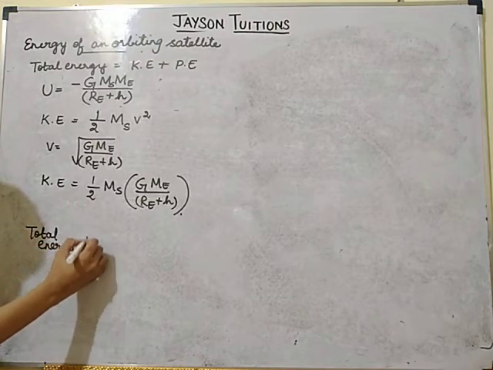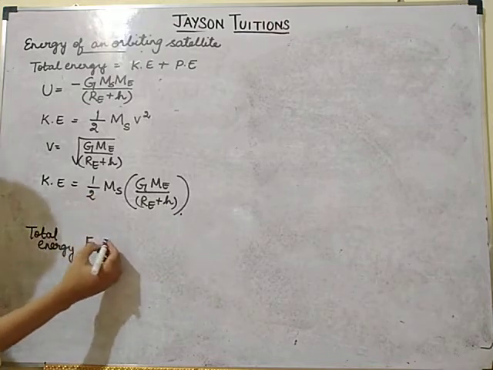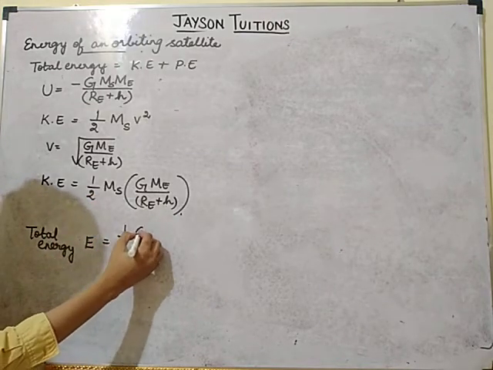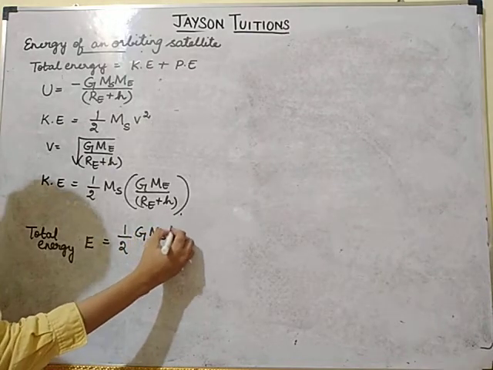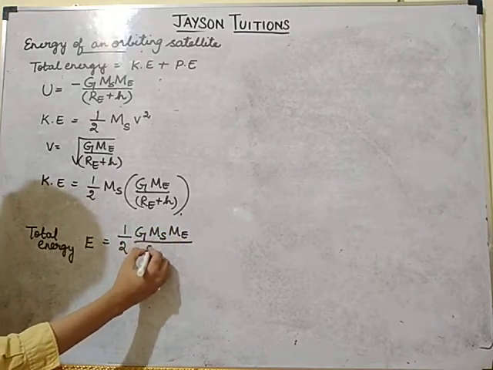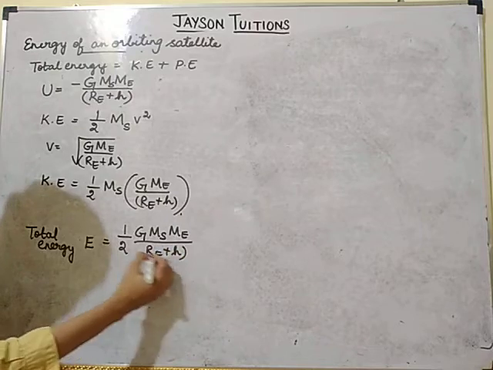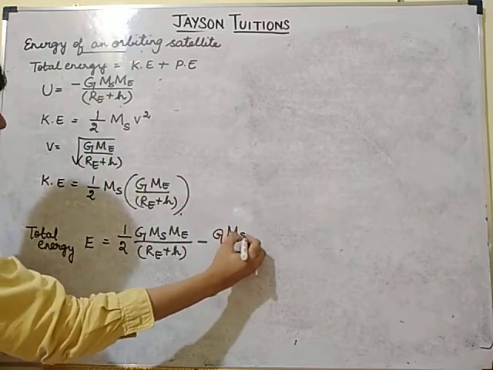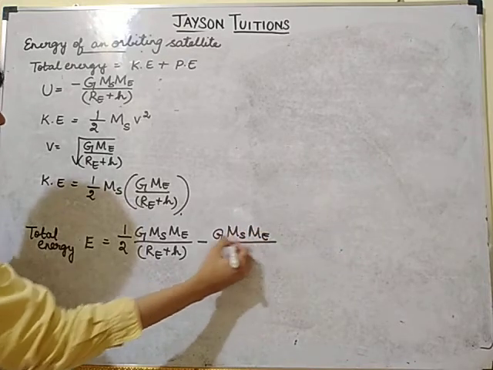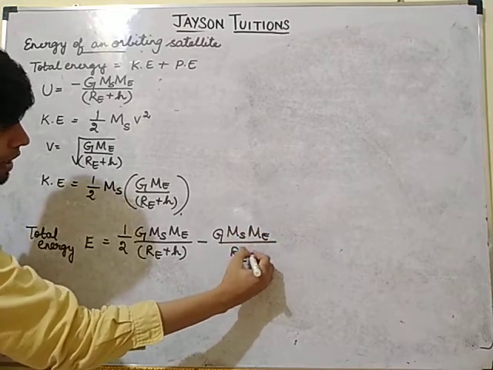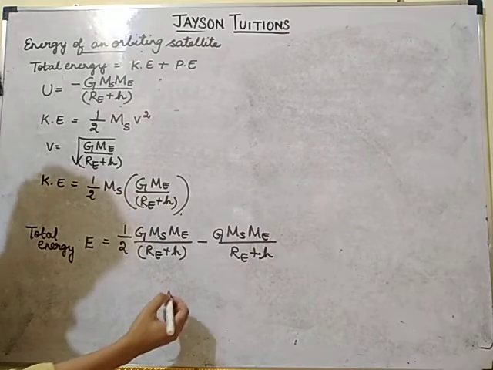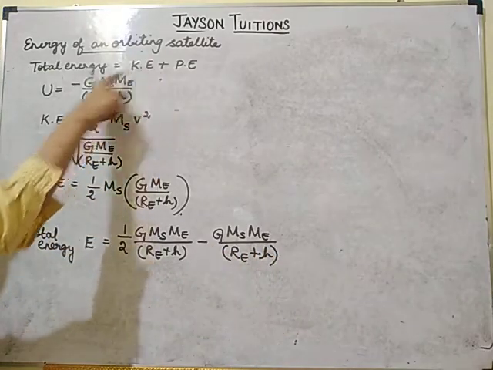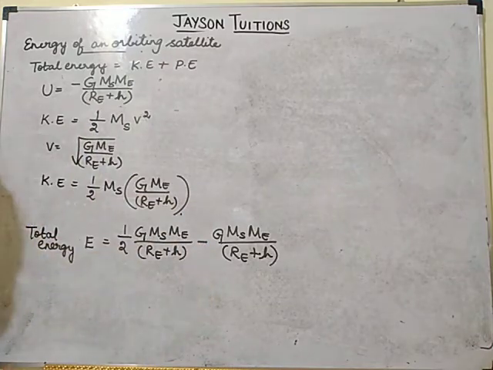Total energy E is equal to kinetic energy, 1 by 2 G ms ME divided by RE plus H, minus the potential energy, G ms ME divided by RE plus H, plus into minus.